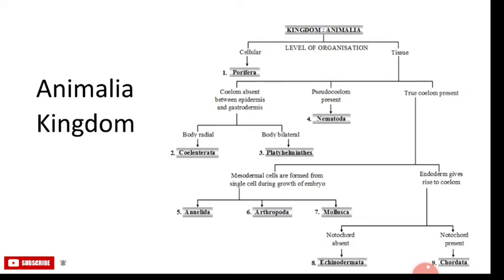The next subdivided groups are Echinodermata and Chordata. In Echinodermata the notochord is absent, while in Chordata the notochord is present. So let's start the video in detail.